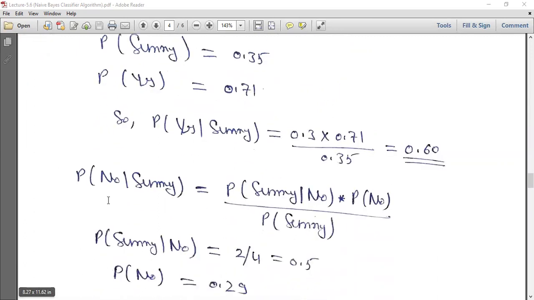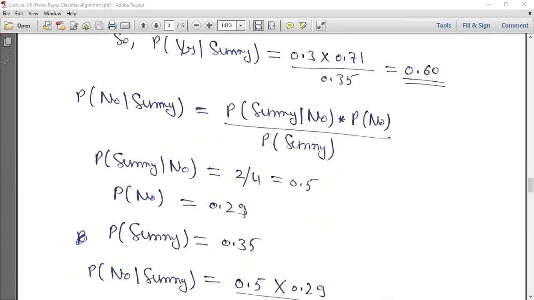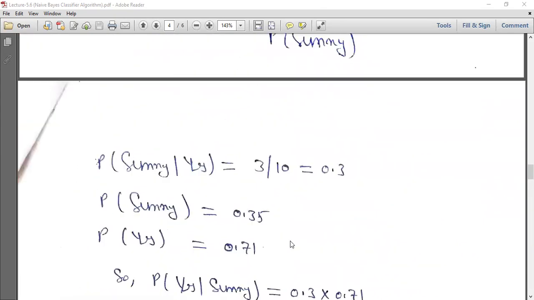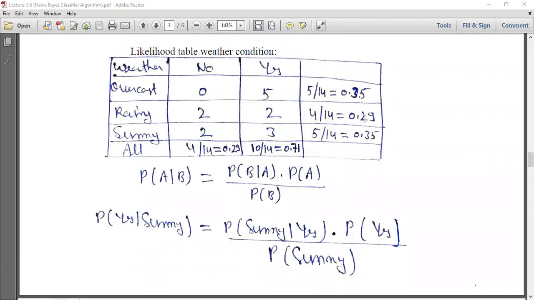Now probability of no given Sunny equals probability of Sunny given no into probability of no upon probability of Sunny. To calculate probability of Sunny given no, it is 2 upon 4, which means 0.5, and probability of no is 0.29 and probability of Sunny is 0.35.